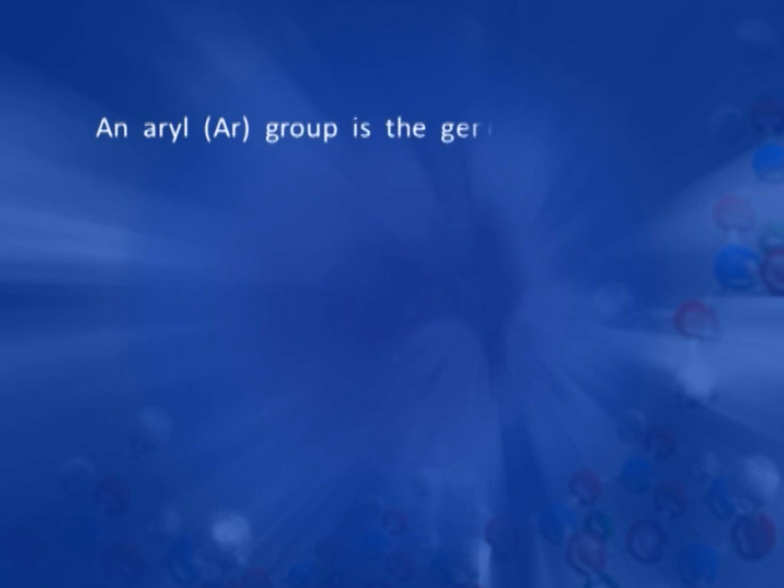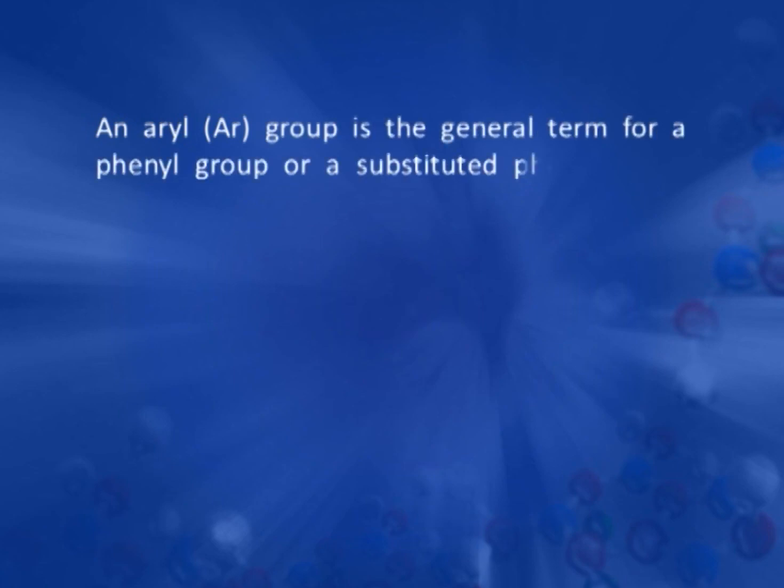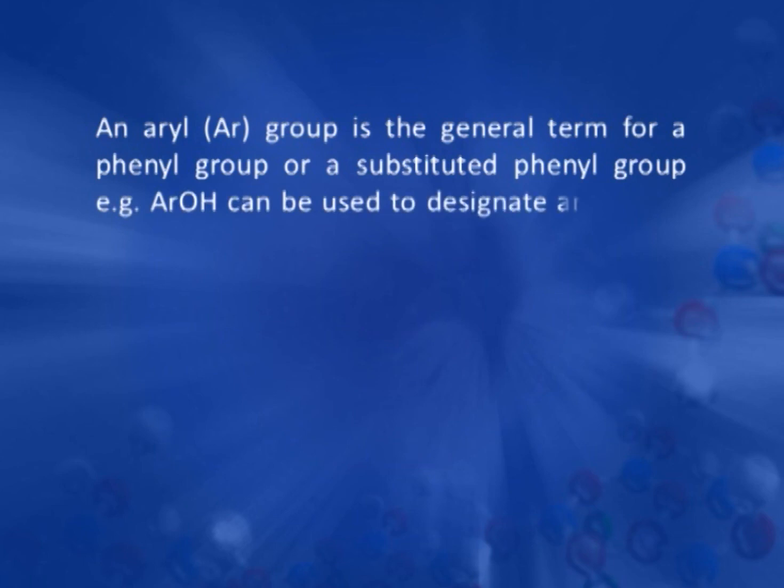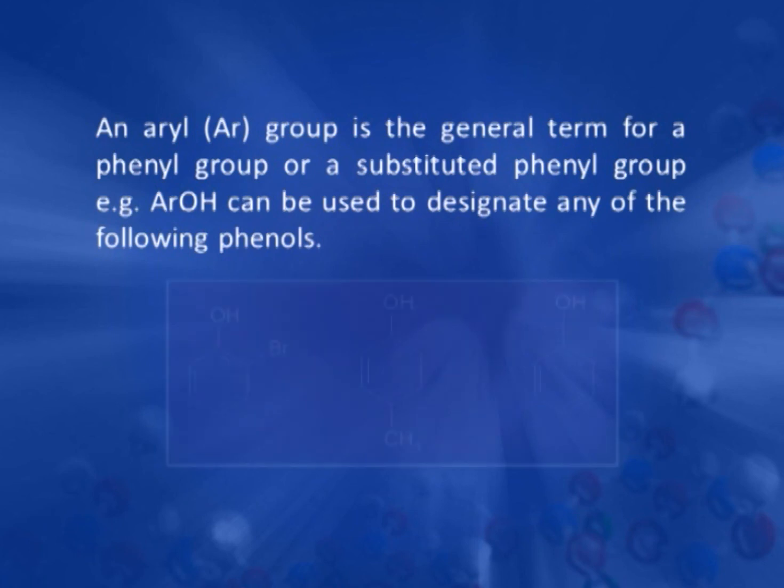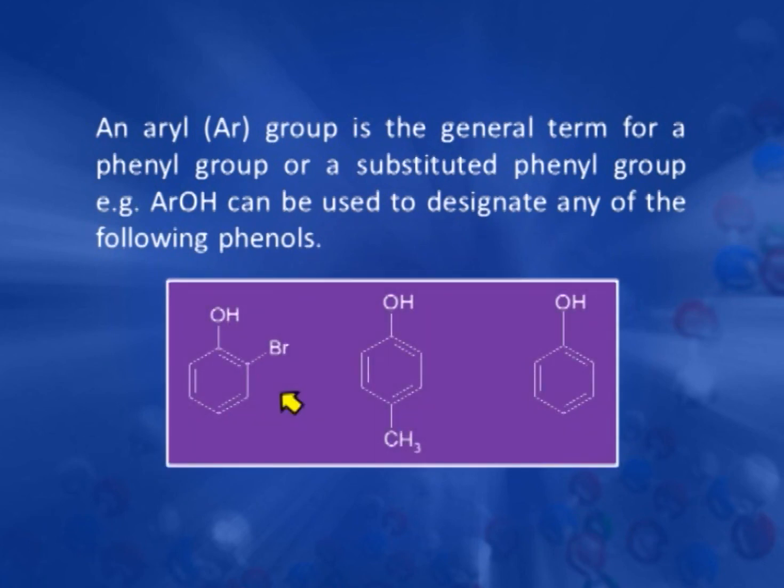One more nomenclature we can use is Ar. In general, this is a general term for a phenyl group or a substituted phenyl group. For example, for phenols, normally we can use ArOH. This is a substituted phenol having Br, this is having CH3 and this is unsubstituted phenol. But for all these we can simply write ArOH. Ar means aryl, which is common for all these substituted benzene rings.